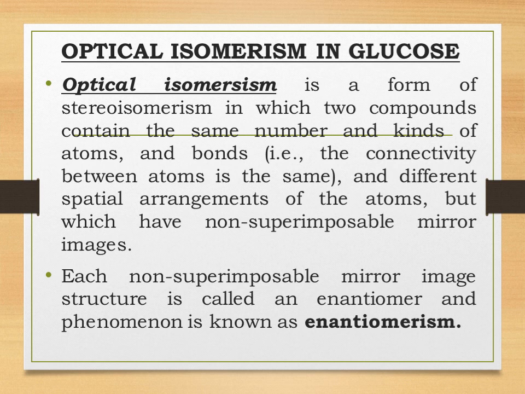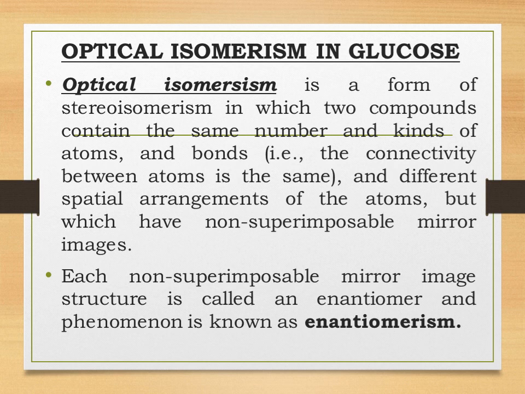Now what do we understand by non-superimposable mirror images? I will give you one simple example. When your right hand is placed on your left hand, will it give you the same molecule? No, my dear children. That is the example of a non-superimposable image. It means the molecules cannot be placed on top of one another and give you the same molecule. These molecules are called mirror images of each other.